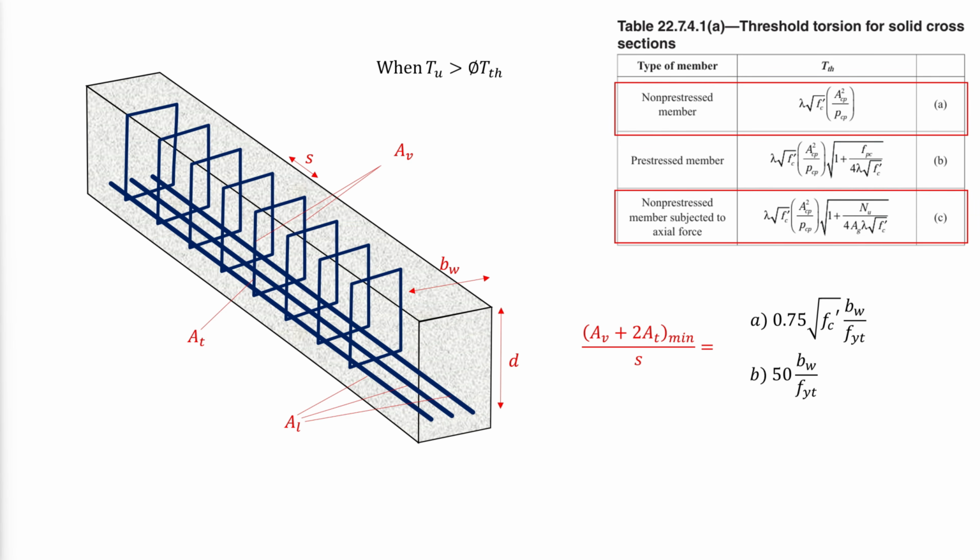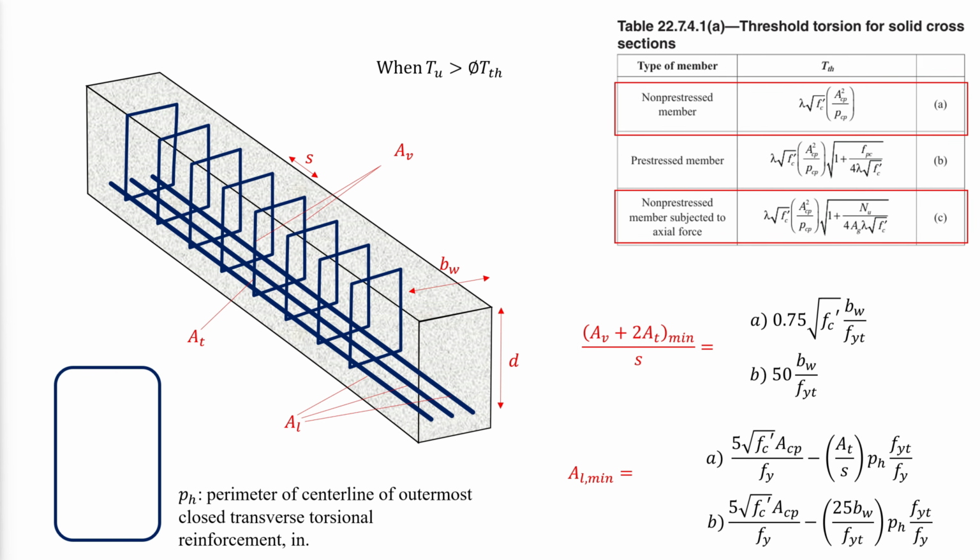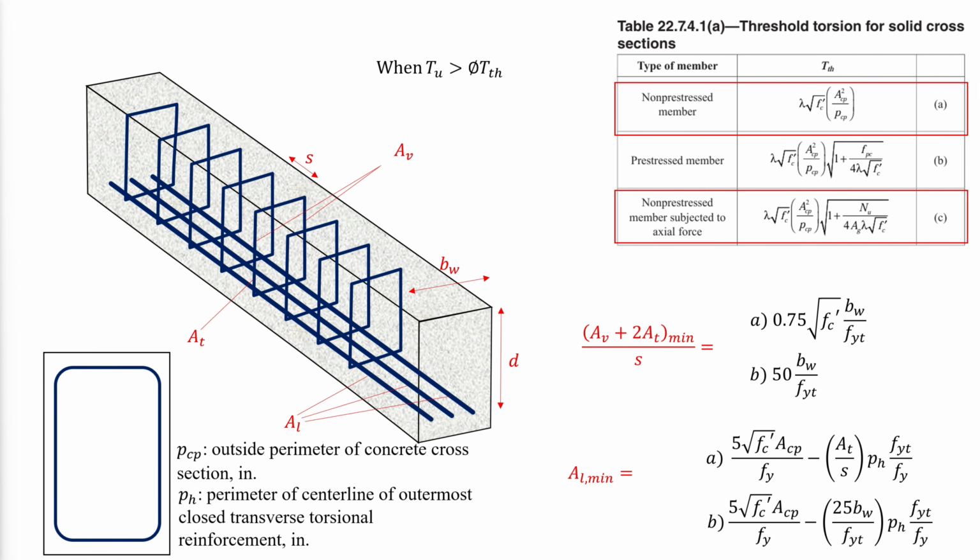The minimum longitudinal reinforcement required will be the lesser of a and b, where Ph is the perimeter of the centerline of the outermost closed transverse torsional reinforcement, and Pcp is the outside perimeter of the concrete cross-section. As in most cases, torsion in concrete members is ignored or not significant. The evaluation of the torsional strength will be explained in a separate video.